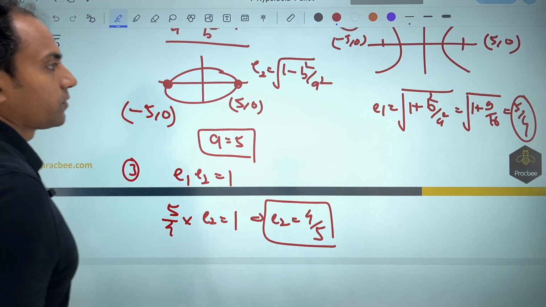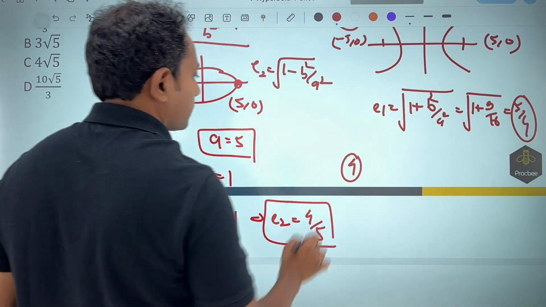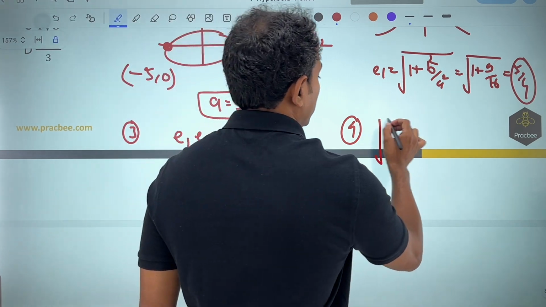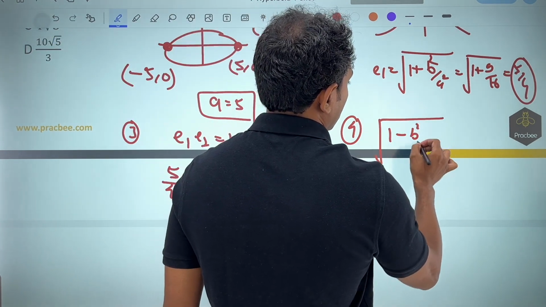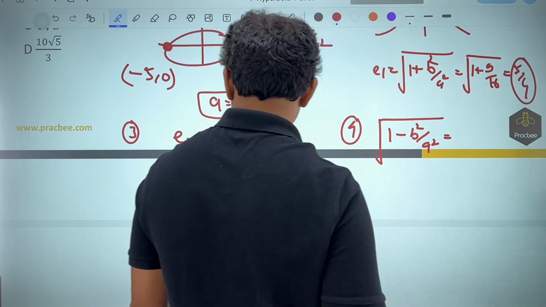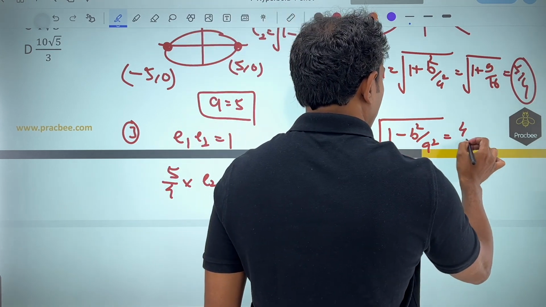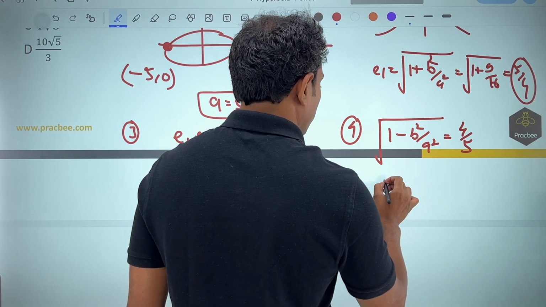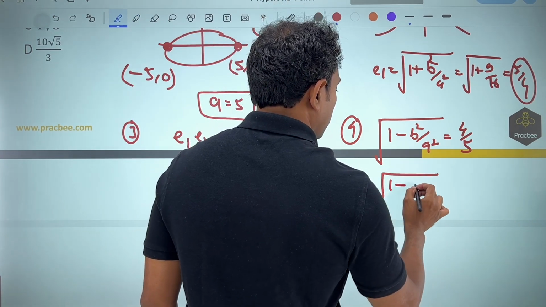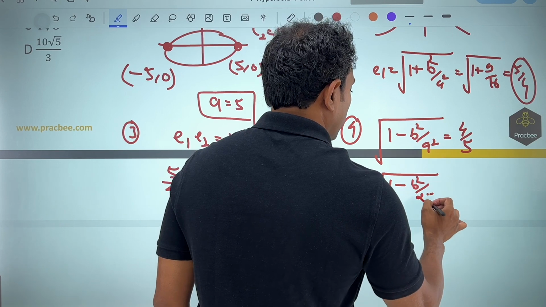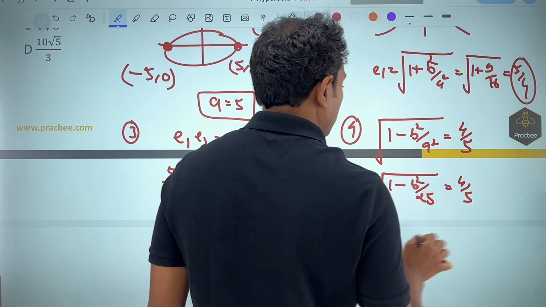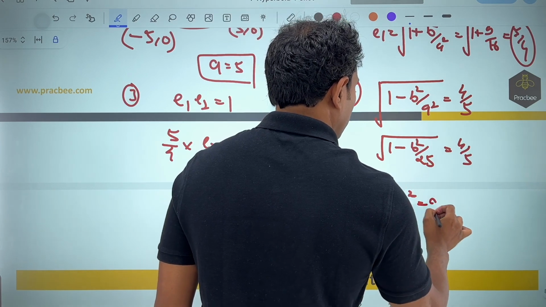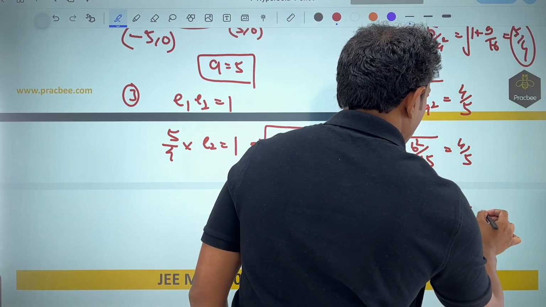Once I have got the value of e², in the next step, that is the fourth step, we will figure out the value of b. So it is 1 minus b² by a² for the ellipse, and this is nothing but 4 by 5. Now a we already know is 5. So if you figure out the value of b, this is 1 minus b² by 25 is equal to 4 by 5. You can see that the value of b² will come out to be 9 from here. b is equal to 3.